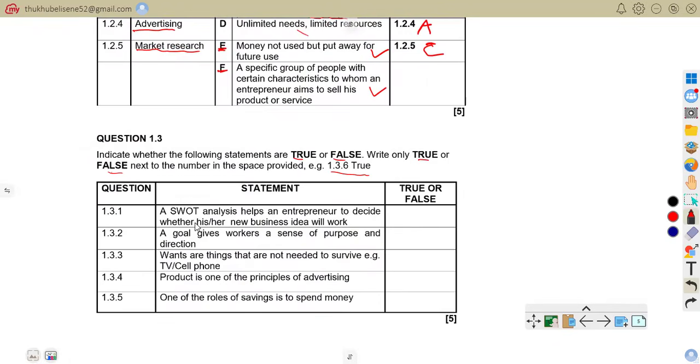1.3.1, a SWOT analysis helps the entrepreneur to decide whether his business idea will work or not. A SWOT analysis is the one that helps the entrepreneur to find out if the idea is feasible, because you're going to check your strengths, your weaknesses, whether there are opportunities, and what about the threats that are there in the market. So that will help you to see if your idea will work or not. So 1.3.1 is true.